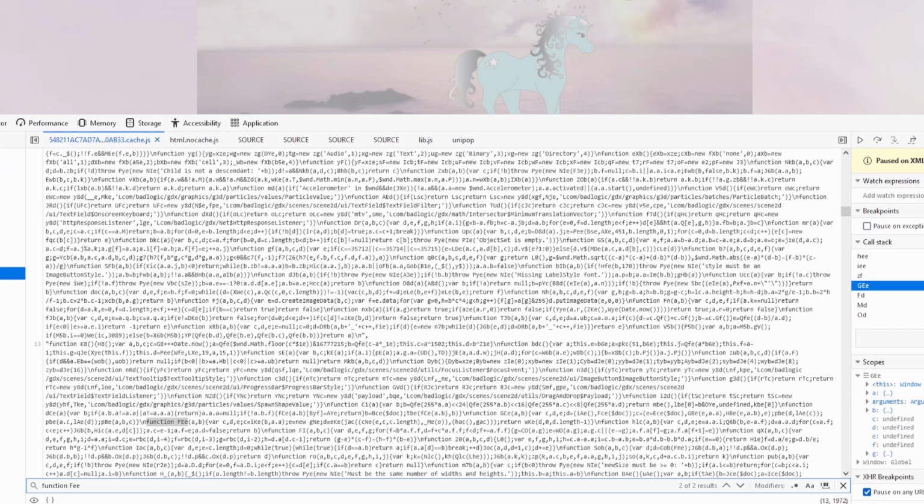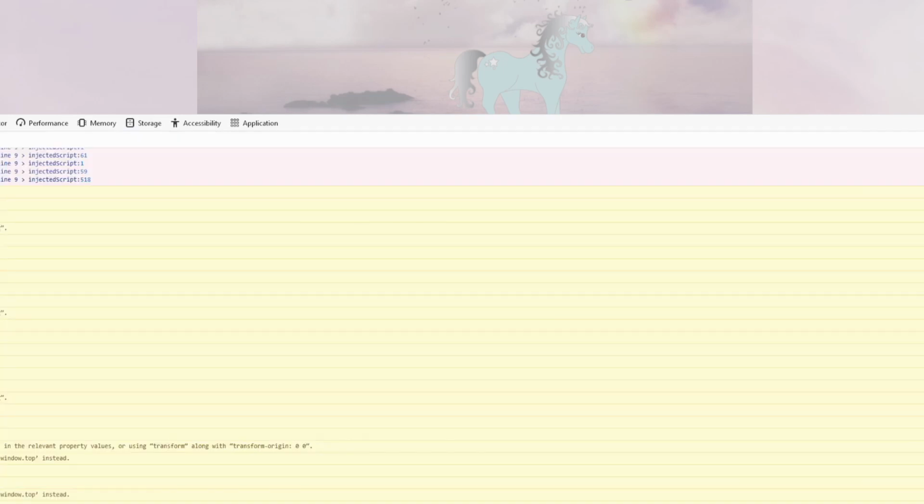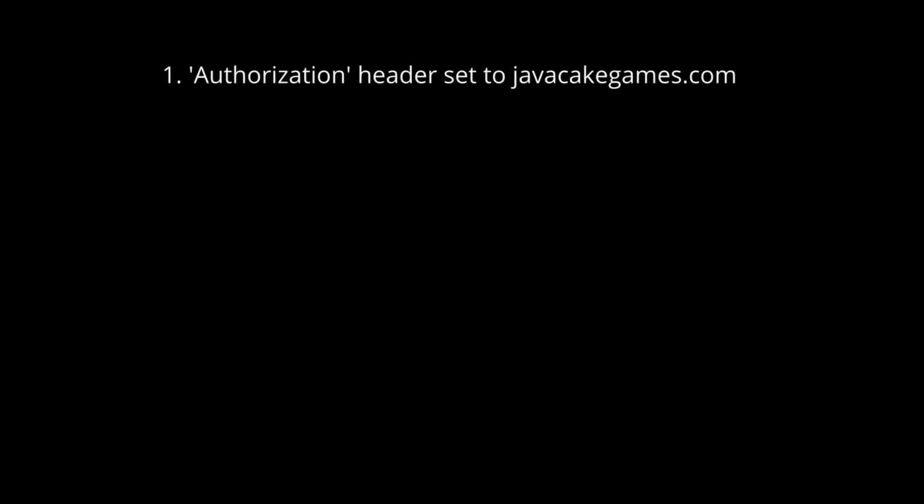We can head back over to the console now, because we actually know everything that we need already. We know that 1, there's an authorization header and it's being set to JavaCake Games. 2, we know that we send a body with N, our name, S, the score, and H, the weird H value.